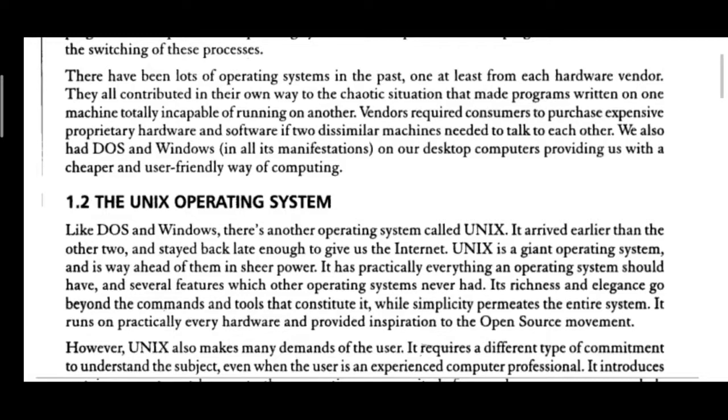It's a gained operating system and is way ahead of them in sheer power. It is saying that it is much more powerful than Windows. That is what they are trying to explain here.